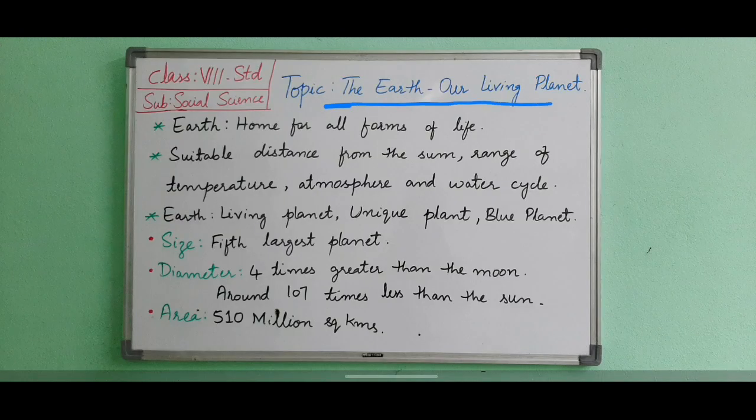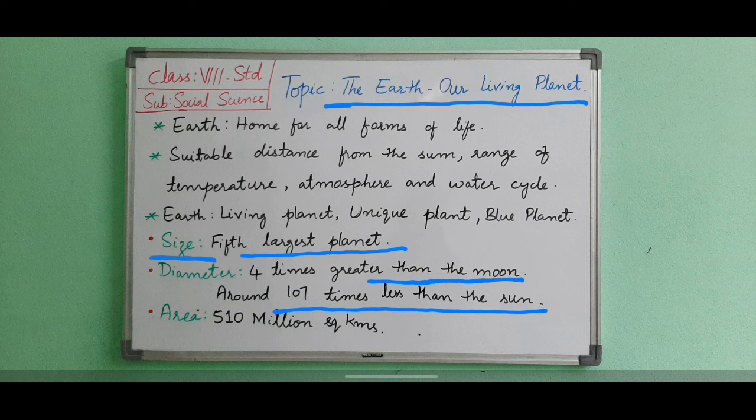Now we will see the size of the Earth. The Earth is the fifth largest planet in the Sun's family. The diameter of the Earth is approximately 4 times greater than the Moon, and it's around 107 times less than the Sun.